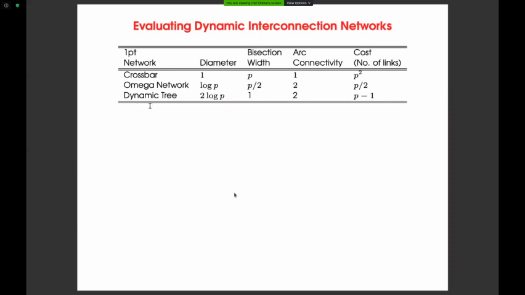And the dynamic tree, what I showed you, has the switches as internal nodes. Its diameter is 2 log p, 1 is the bisection bandwidth, 2 is the arc connectivity, and p is the number of links. So if you refer to the book, you can understand; nothing is hidden here. Everything is very clear.